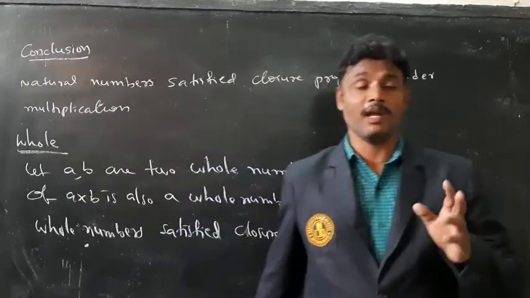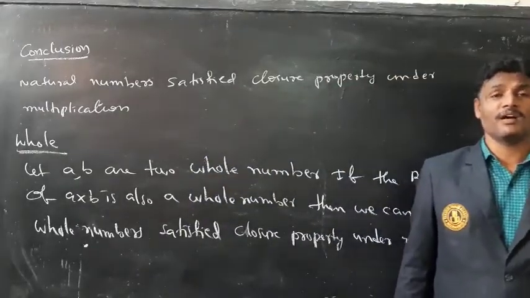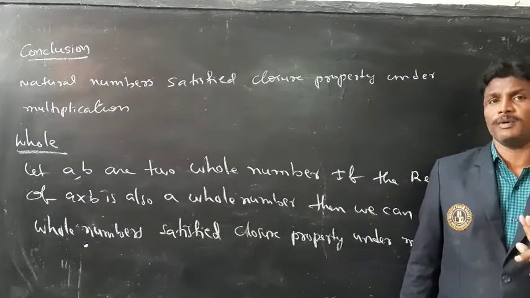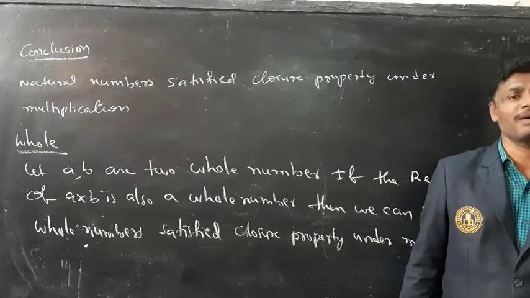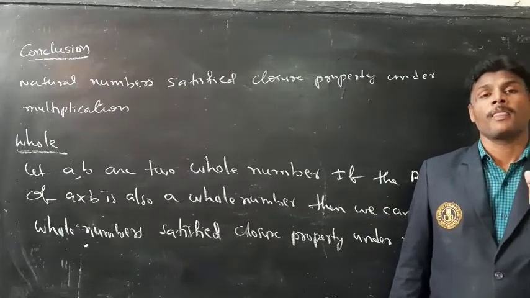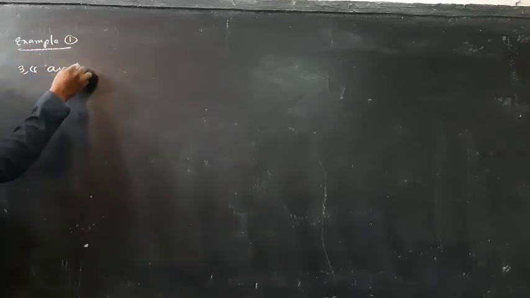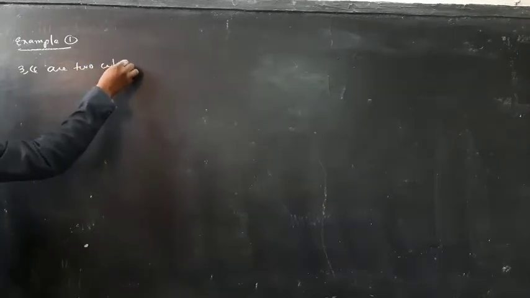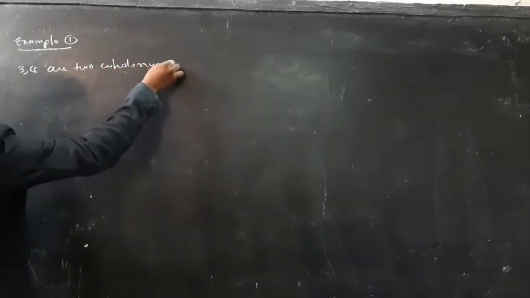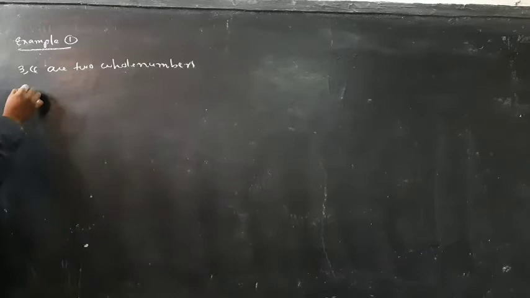Let a, b be two whole numbers. If the result of a into b is also a whole number, we can say whole numbers satisfied closure property under multiplication. 3, 4 are two whole numbers. 3 into 4 is equal to 12.